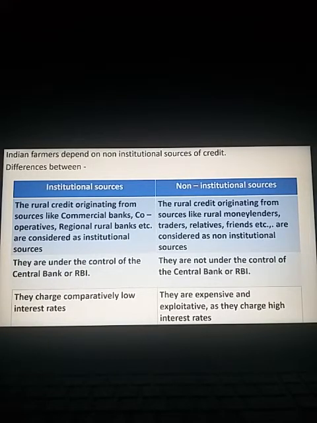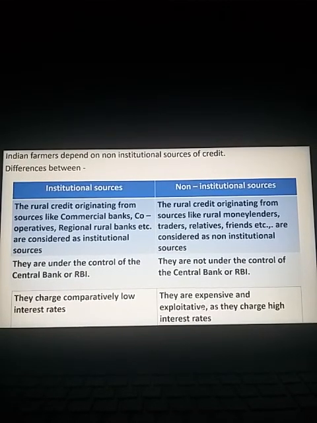Third, they charge a comparatively low rate of interest. See, these institutional sources, the banks, when they lend, as they are subjected to government control, cannot charge high rates of interest. Instead, they charge a comparatively low rate of interest as guided by the central bank. Whereas on the right hand side, non-institutional sources are individuals, and they charge very high rates of interest. That's why we say they are very expensive and exploitative. When I say expensive, they charge high rates of interest. That's why they are exploitative.